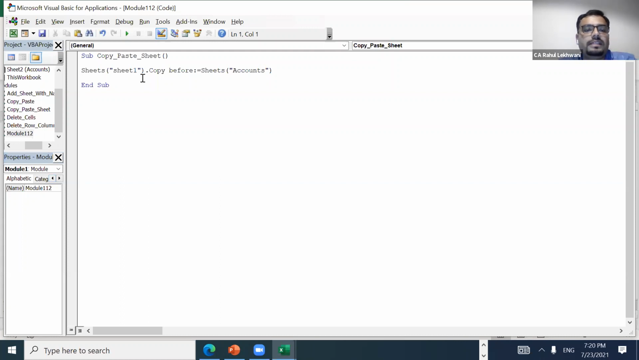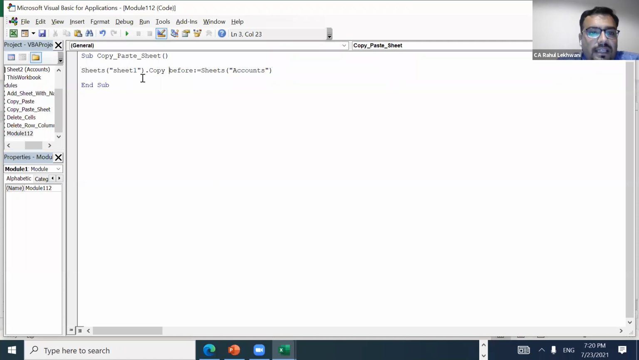So what the formula says is Sub. This is the start of the formula. This blue part is very crucial for the formula. What I've done is put Sub copy underscore paste underscore sheet. This you can write whatever you want, ABC123, whatever you want. But these brackets are very important. You need to put the brackets.